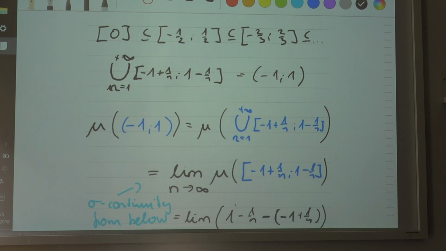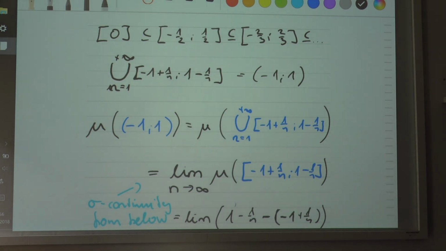So what I can do here is explain what the property means. The limit of the image must be equal to the image of the union of these countable sets, if you have a sequence of increasing sets, which means that the first set is a subset of the second one, the second is a subset of the third one, and so forth. That property just helps us to assign the length of open intervals if the length of closed intervals is defined. That's the only thing.